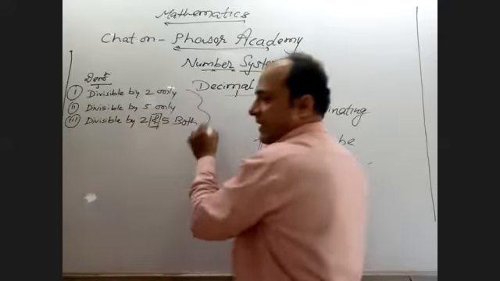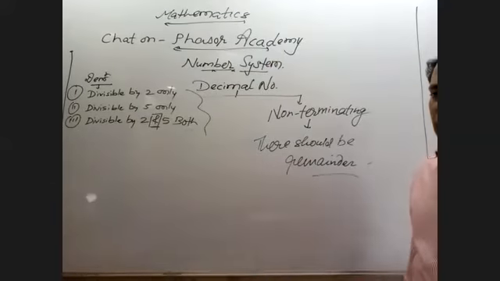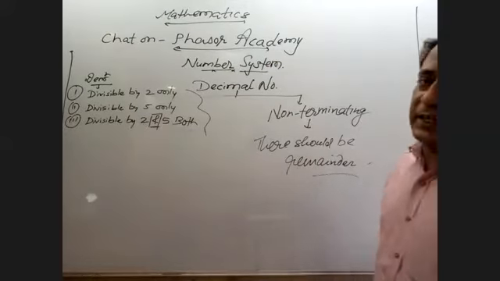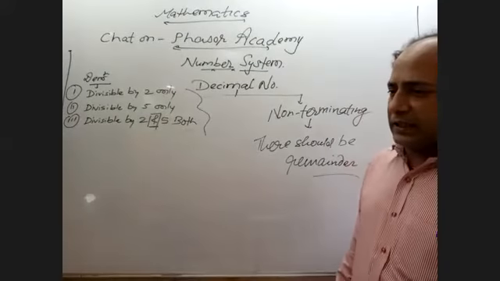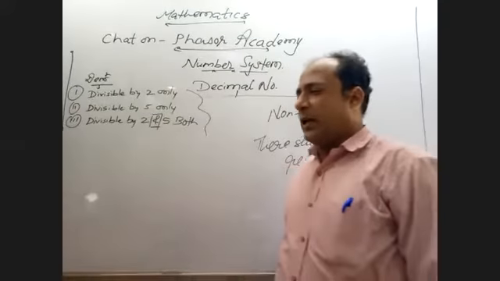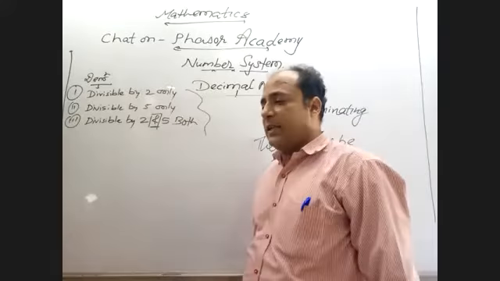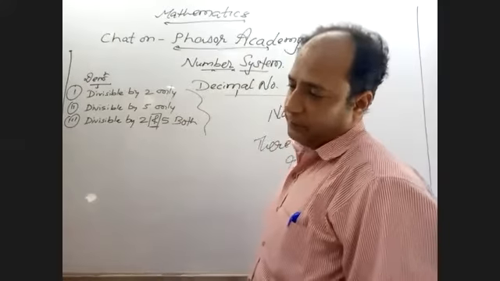In these three cases, the given expression is terminating, otherwise it is non-terminating.